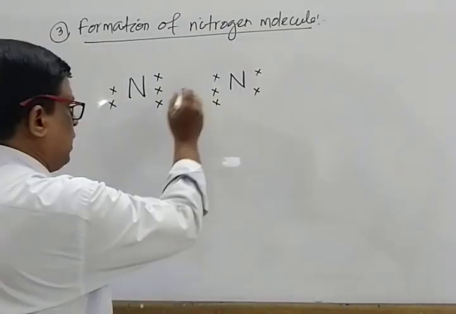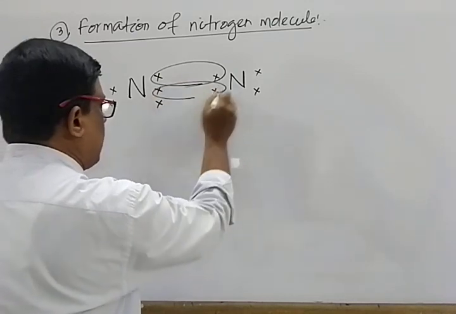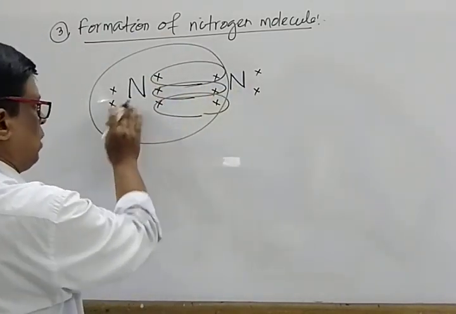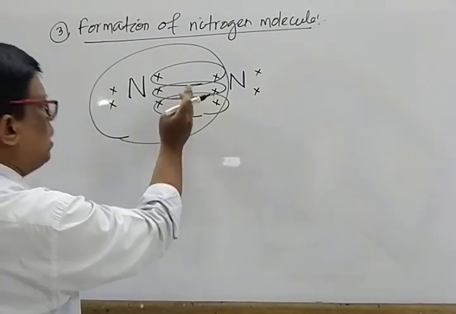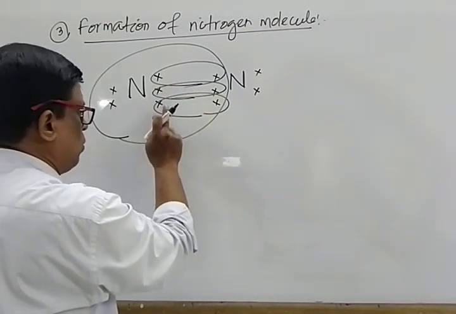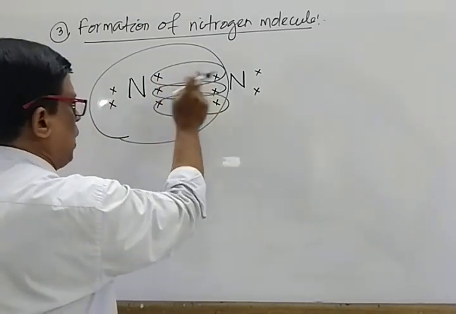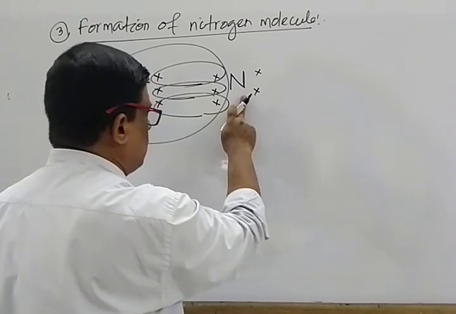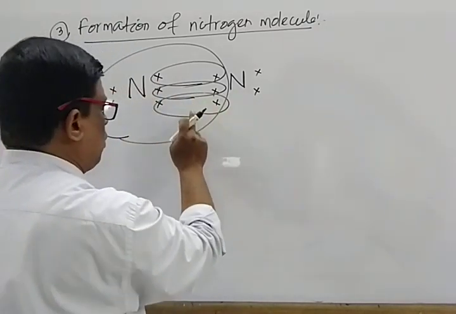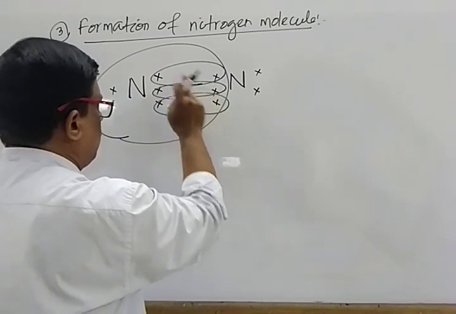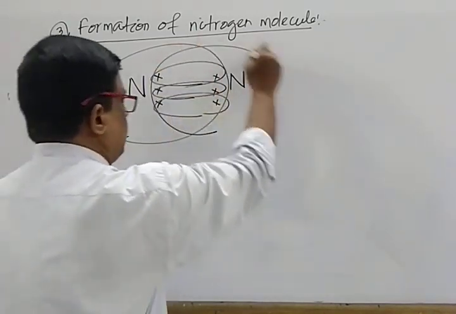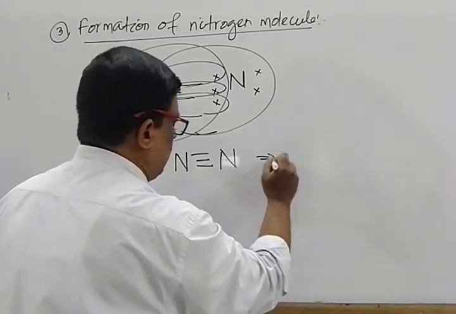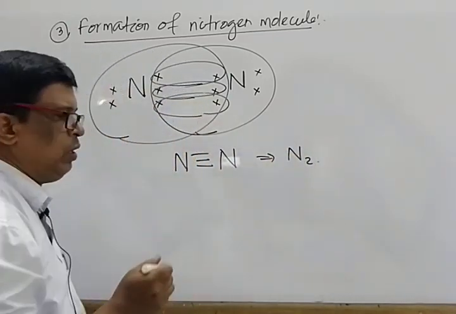By sharing 3 electrons, it forms 3 shared pairs of electrons. Mark that, this nitrogen atom utilizes the 3 shared pairs of electrons, that means 1, 2, 3, 4, 5, 6, 7, 8, to attain the stable configuration. Similarly, the other nitrogen atom utilizes these 3 shared pairs of electrons, that is 1, 2, 3, 4, 5, 6 and 7, 8, resulting in the formation of N triple bond N, that means the nitrogen molecule.